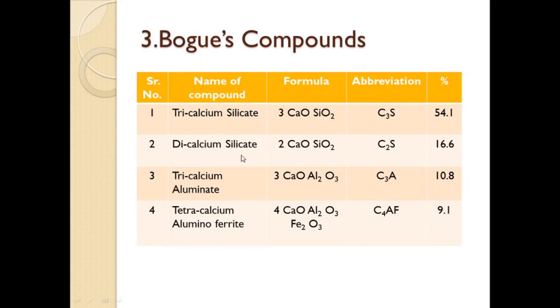Second is dicalcium silicate, that is C2S. It is 16.6% in ordinary Portland cement. Next is tricalcium aluminate, 10.8% in ordinary Portland cement. And lastly tetracalcium aluminoferrite, that is C4AF, that is 9.1% in ordinary Portland cement.